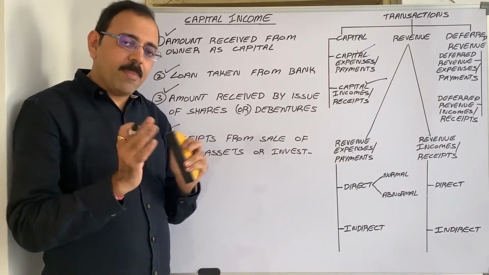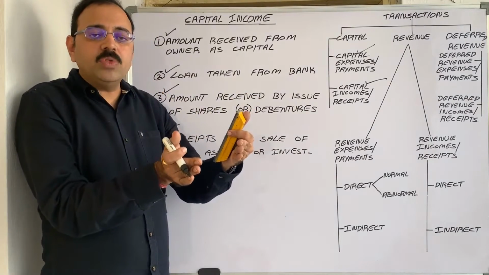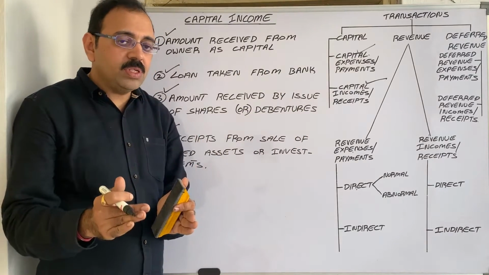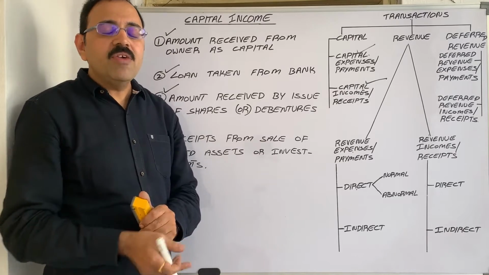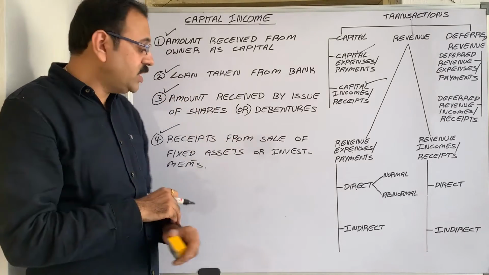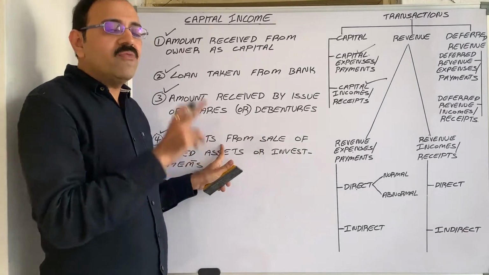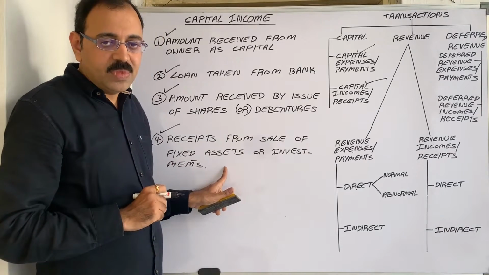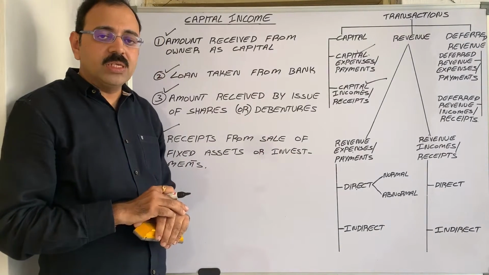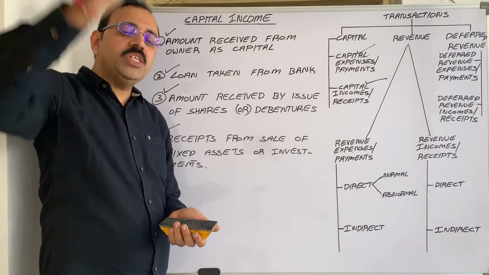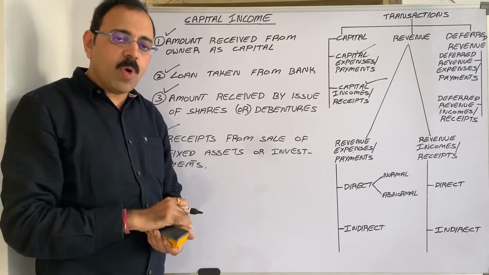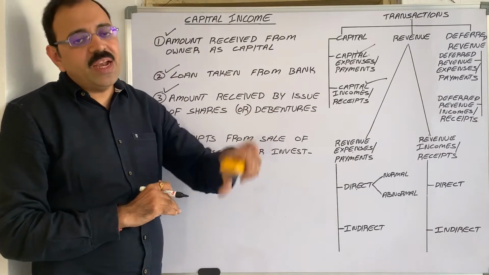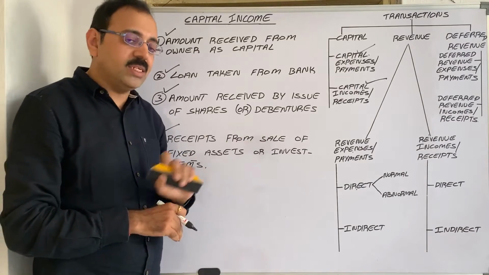The accounting treatment of capital income is: some capital incomes we show on the liability side of the balance sheet, and some capital incomes on the asset side of the balance sheet we deduct from the concerned asset. For example, we sold an asset. From the concerned machinery, we deduct this machinery sale proceeds. Similarly, we sold investments. We had purchased other company shares or debentures or government bonds. We sold them now. Then from existing shares, we can deduct this in the balance sheet on the asset side.